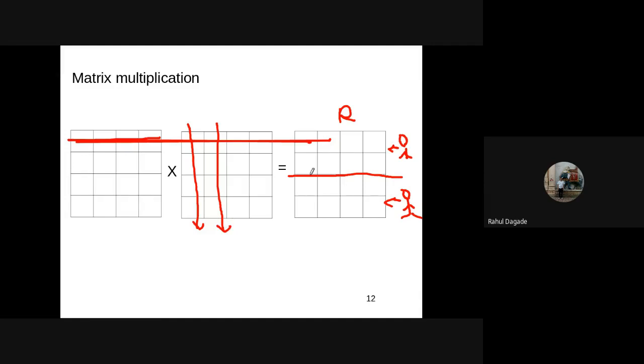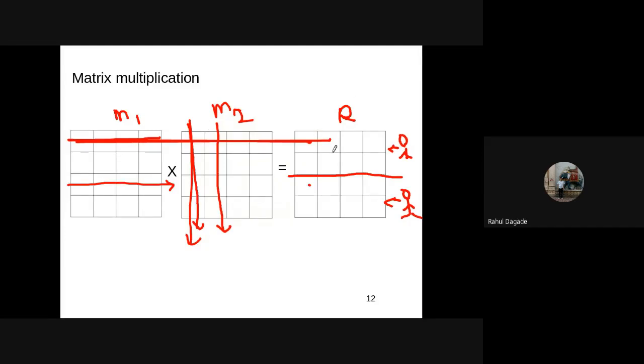So now to calculate this part, this data is required. But data can be read simultaneously, isn't it? This is matrix M1, this is M2. This data can be read by two processors simultaneously, isn't it? Without any bottleneck, without any deadlock.